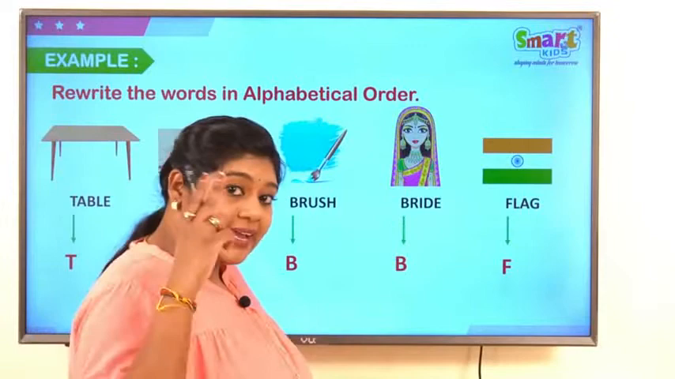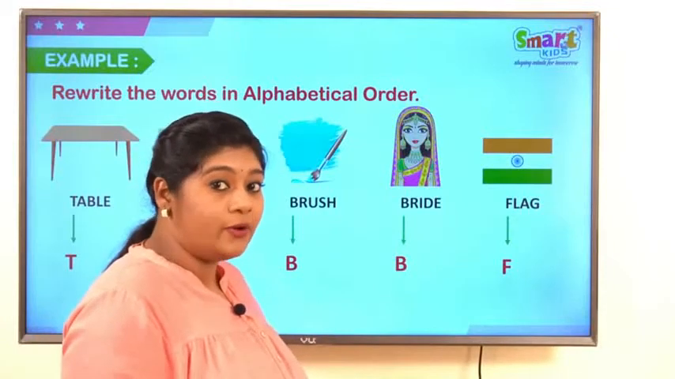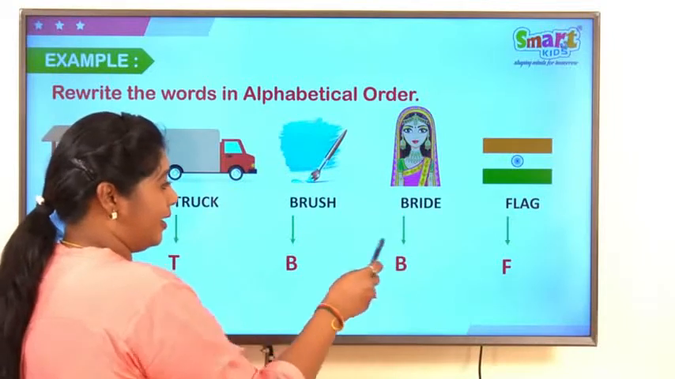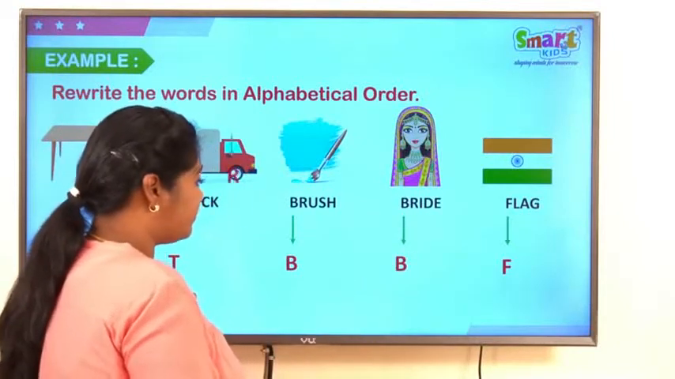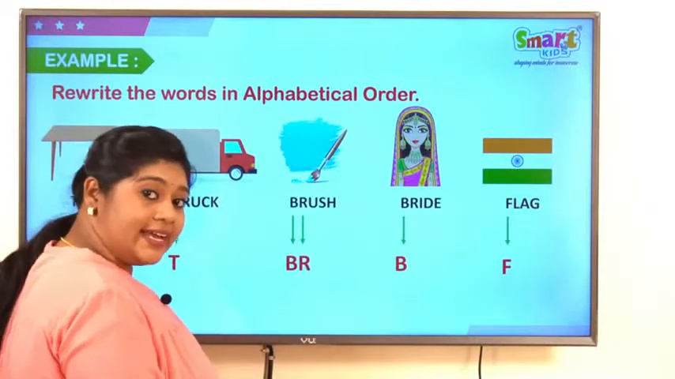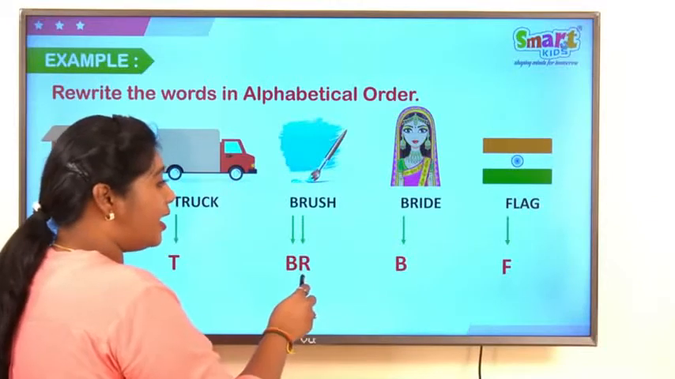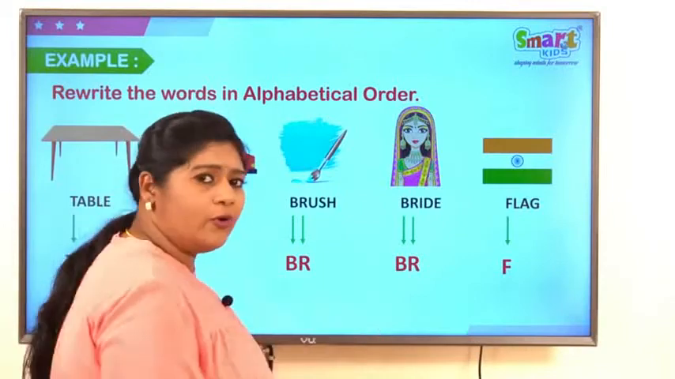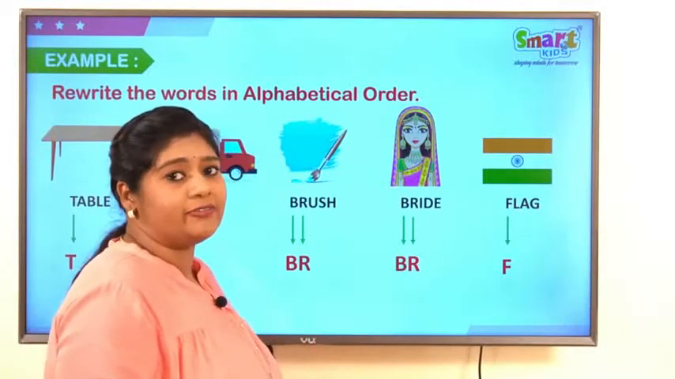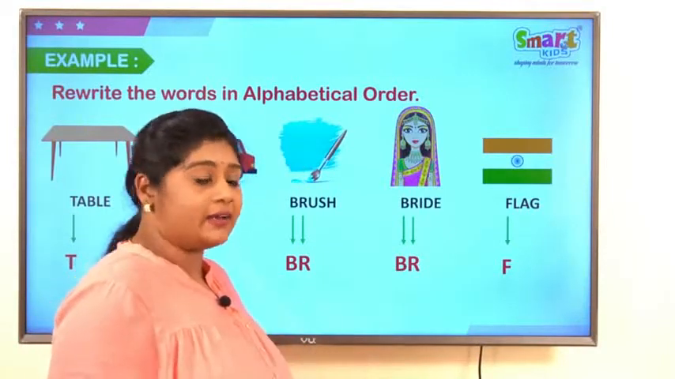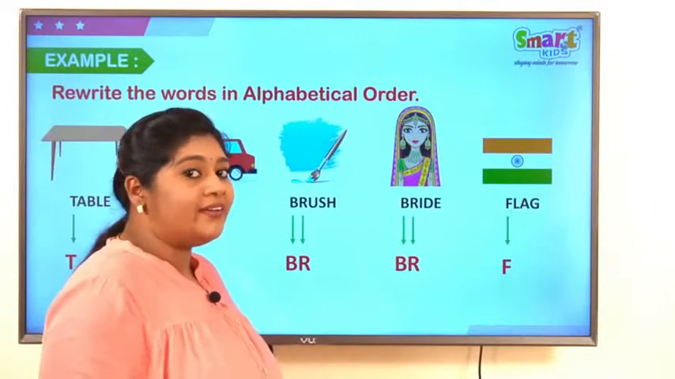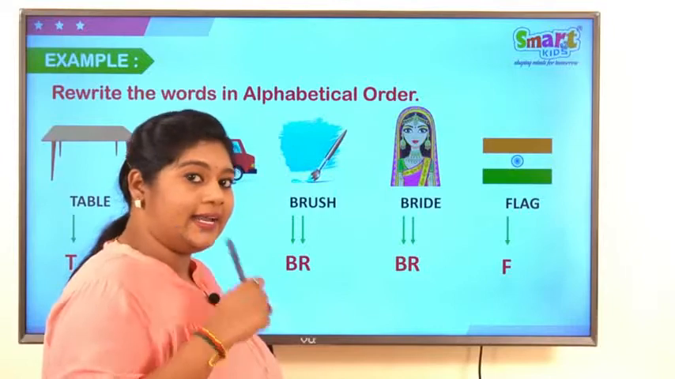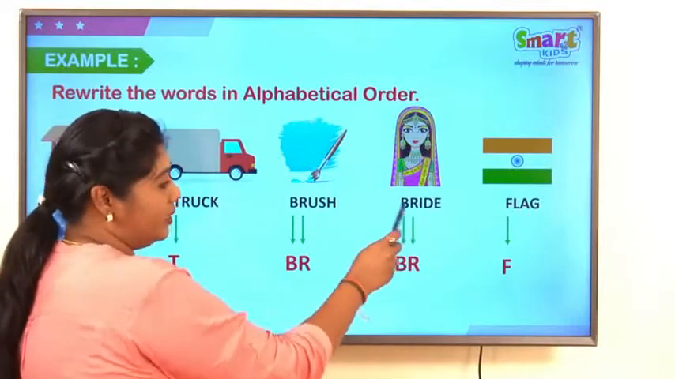So, remember second rule? Yes, we have to see the second letter of brush and bride. Let's see. What is the second letter of brush? R. What is the second letter of bride? R. Oh no, the 2 words have second letters of R. Now what do we have to do? Remember third rule? Yes, we have to see the third letter of these 2 words.